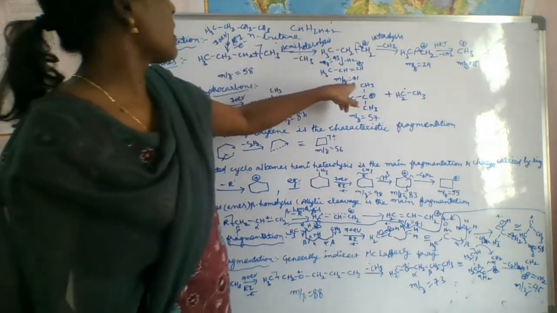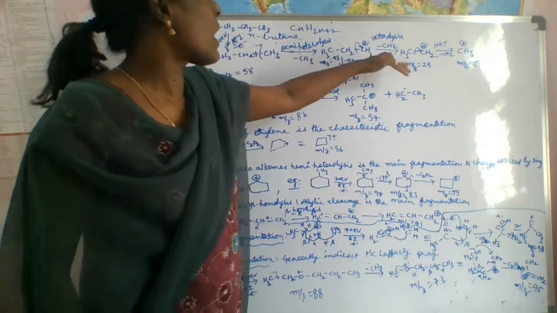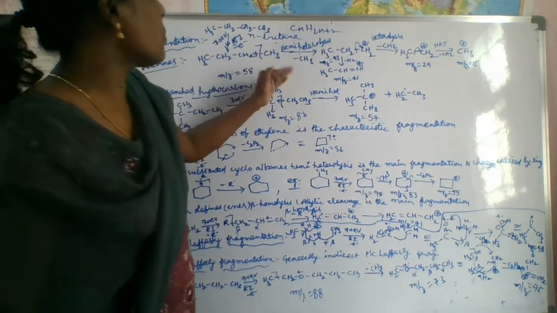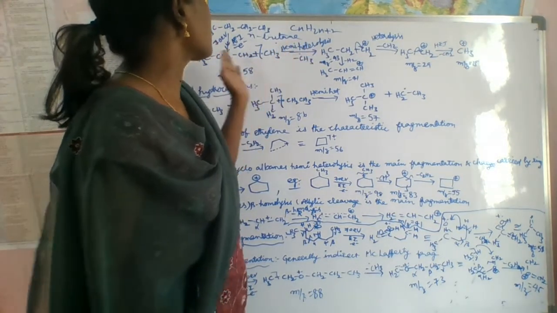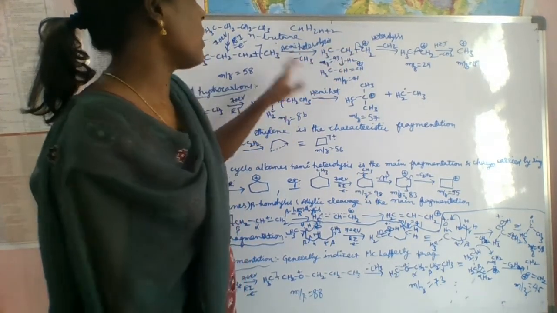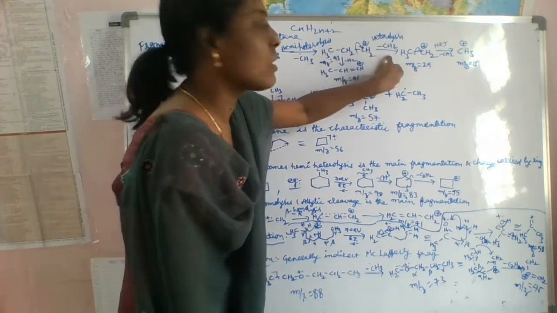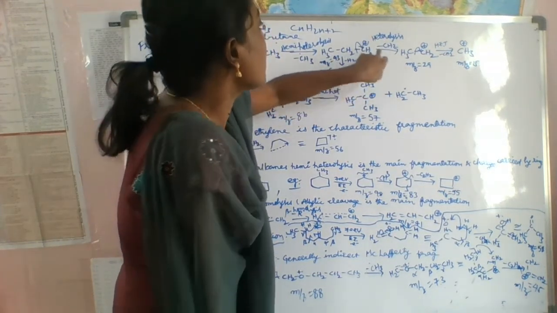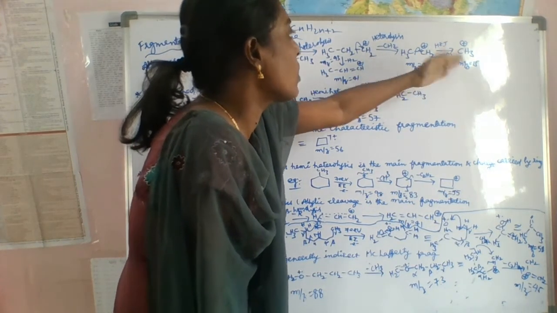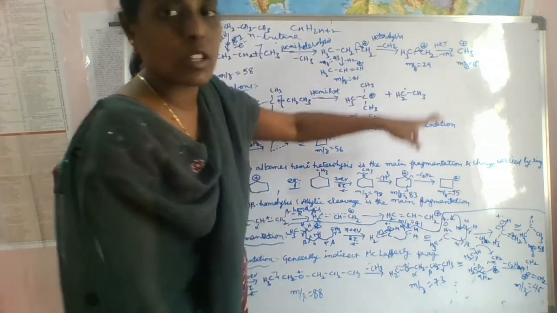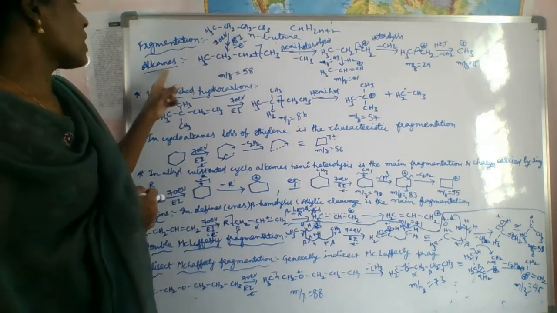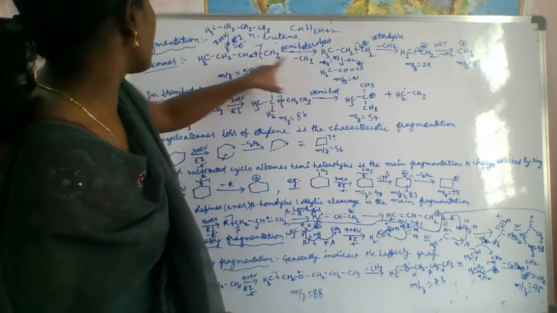So like that you have to do the fragmentation in the case of alkanes. First you form the molecular ion and do the heterolysis. By heterolysis, it loses the radical part and gives the cationic part. If you eliminate CH2 as a neutral molecule, it gives 29. By doing one more cleavage, it gives the CH3 ion, m/z 15. So like that we do the fragmentation for alkanes.